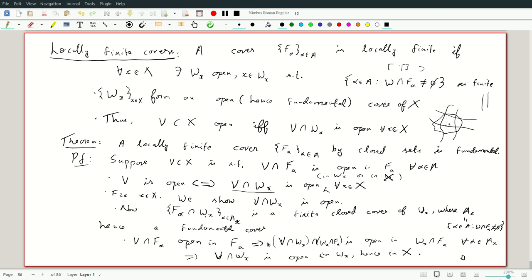Okay. So putting these together, we see that a locally finite cover by closed sets is fundamental, which is to be put together with the previous theorem, which says that given a locally finite cover by closed sets and functions on each of these which are consistent, you get a continuous function on the whole set. This is the crucial result that turns out to be very useful even when one gets to algebraic topology and so on, when you're dealing with CW complexes, handle bodies, anything in real life when you're dealing with topology.